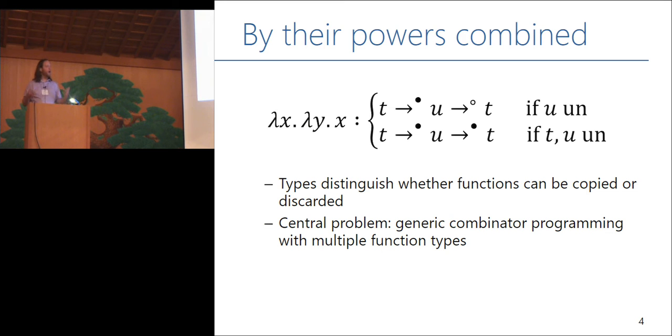So then we get to our problem. How do we do generic combinator programming with these multiple function types? The crux of the argument is basically to say I don't want to have to repeat myself. I don't want to have two definitions of the K combinator. But I think it's worse than that in a way, because all of the things that make functional programming beautiful, whether it's our maps and filters, whether it's compose, whether it's bind, these are all things that operate on functions and all things that operate in a polymorphic fashion. And so this problem of having combinators with multiple types is going to pervade the core of what makes functional programming attractive. My argument is that this is a big part of why we're not all writing in linear functional languages today.